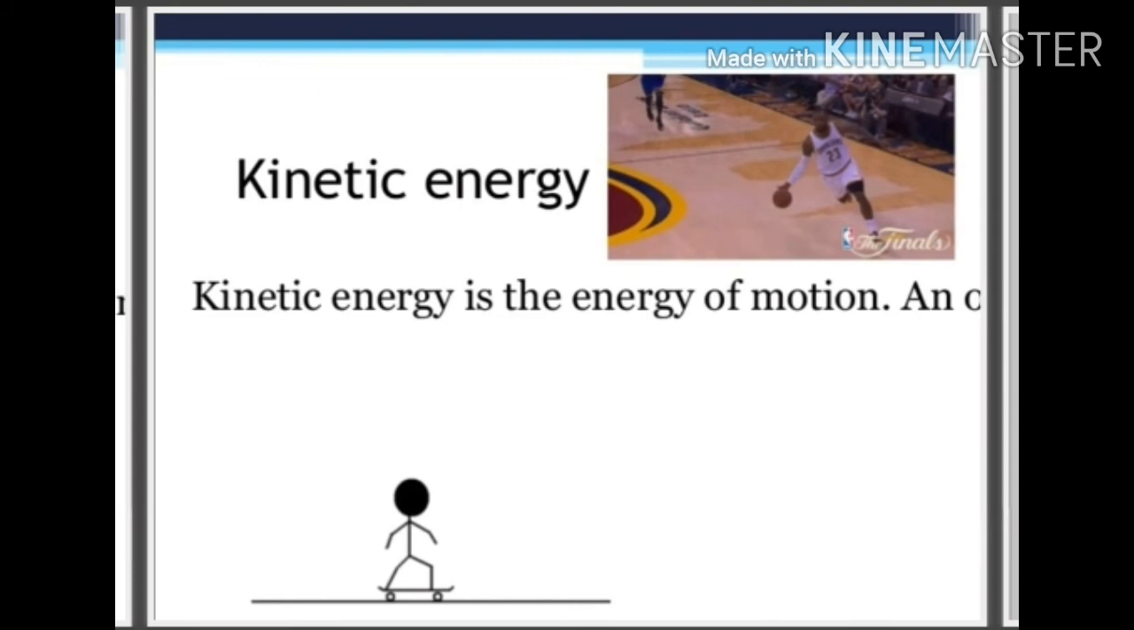Kinetic energy. Kinetic energy is the energy due to motion. If any object is moving, then it has kinetic energy. If the children are playing, they have kinetic energy. If the birds are flying, they have kinetic energy. Every moving object has kinetic energy.